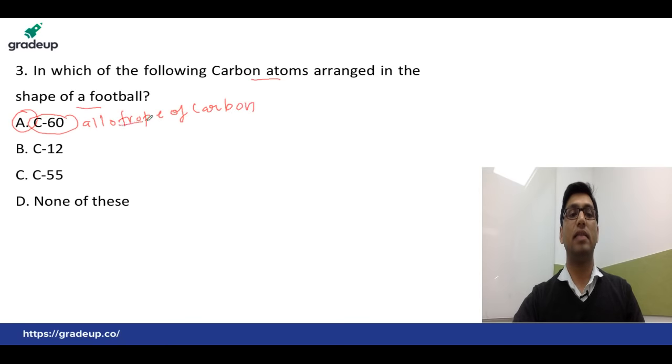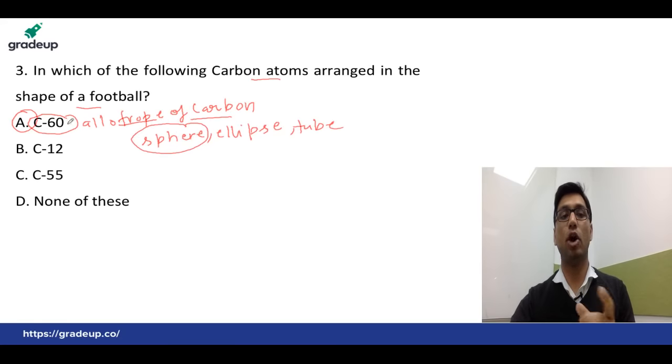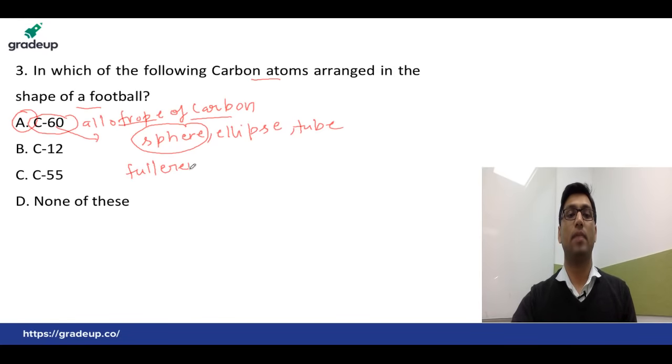Allotropes of carbon can have the shape of a sphere, an ellipse, or a tube. The spherical type, C60, is called fullerene, and fullerenes have the shape of a football. So option A is the correct answer.